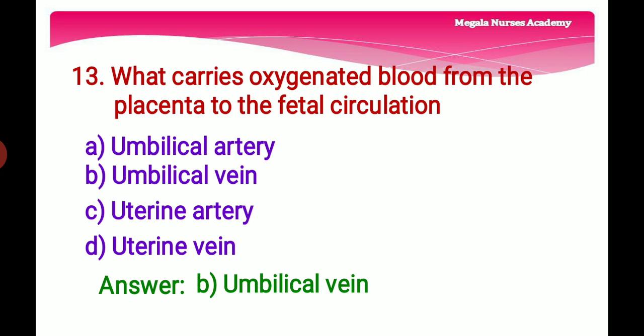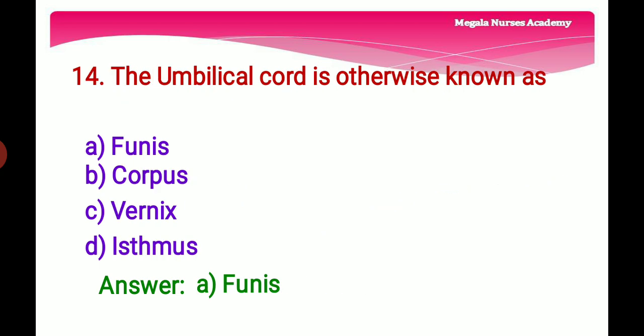The right answer is option B, umbilical vein, because in fetal circulation, the umbilical arteries carry deoxygenated blood and the umbilical vein carries oxygenated blood. So the right answer is option B, umbilical vein. What carries oxygenated blood from the placenta to the fetal circulation? Option B, umbilical vein.